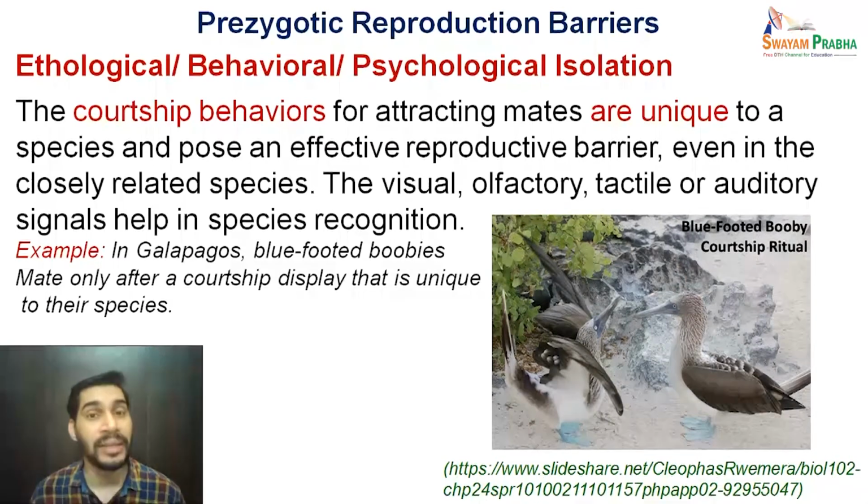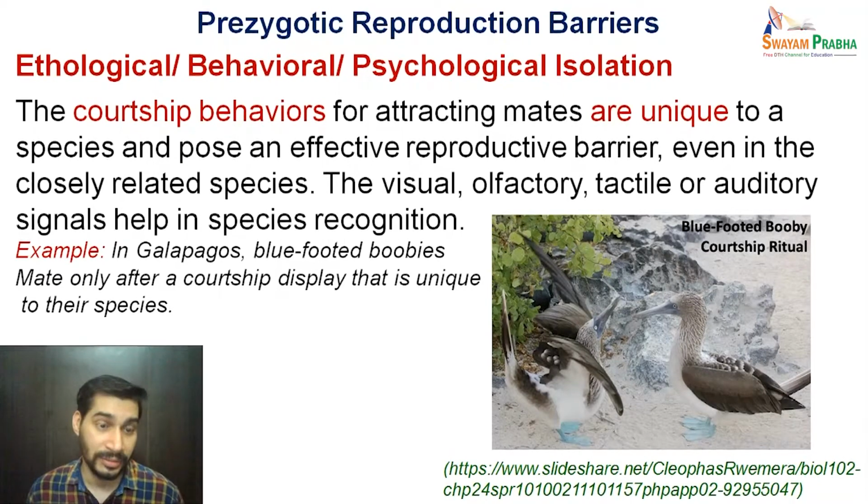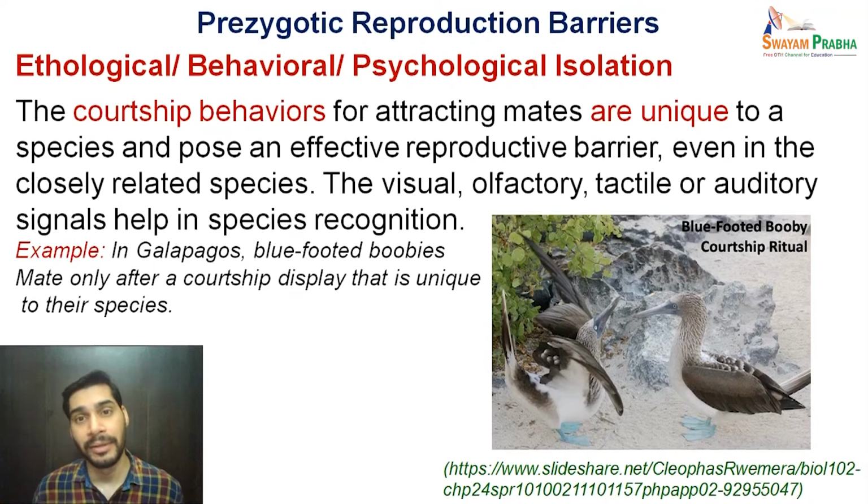For example, in the case of Galapagos blue-footed boobies, they mate only after a courtship display that is unique to their species. So if a member belonging to some other species shows some courtship behavior and this particular member does not recognize it as a member of its own species, they are not going to mate.